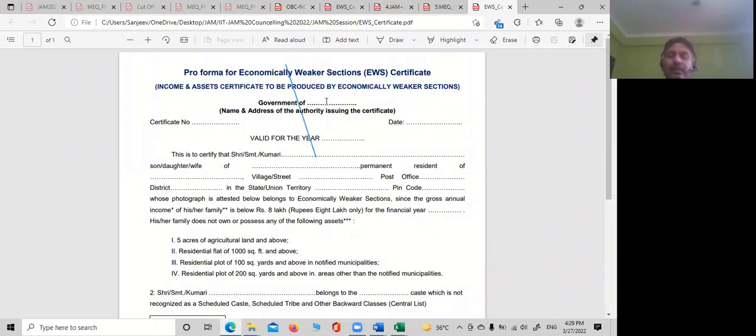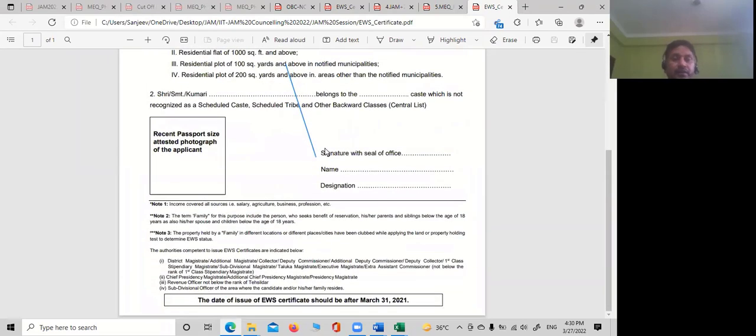Government of what? If you are staying in, suppose, Jharkhand, then the Jharkhand government, and you are staying in a city or in a small town or in a tehsil level city, you will have some offices there, and you can get these certificates, correct? You cannot fill it yourself, you cannot declare yourself that I am an economic weaker section student, correct? Okay, sir. Yes. Similar is the format for OBC candidates.